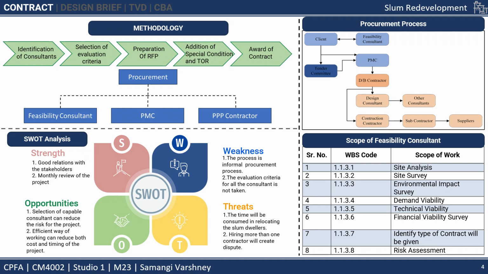Then a SWOT analysis from the client side was done to understand more about the need of the contract for the project. The strengths were good relations with the stakeholders, and a monthly review was done for the project. The weaknesses were, firstly, the process is an informal procurement process, and secondly, the evaluation criteria for all the consultants is not taken. The opportunities for the project are that the selection of capable consultants can reduce the risk for the project. Second, an efficient way of working can reduce both cost and time of the project.